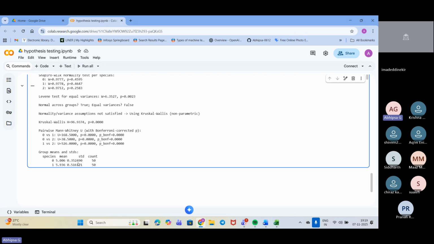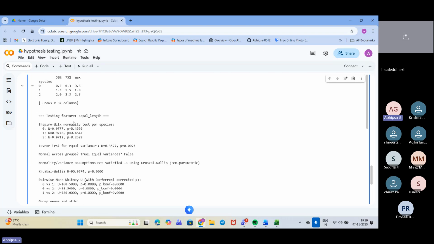Based on this, we have loaded the data set and taken it in this form, so based on this value we can take it forward. Here you can see that when we print it, we get the W value as 0.97 and P as 0.4. If the P value is greater than the alpha value, which we generally take as 0.05, right?